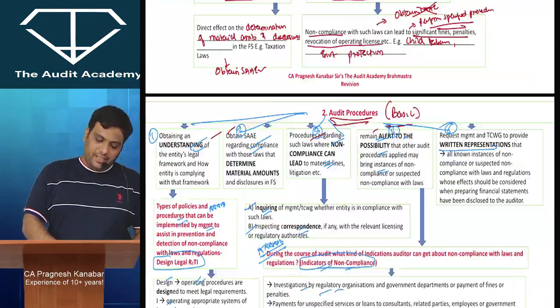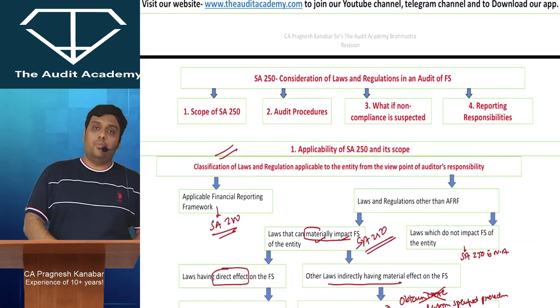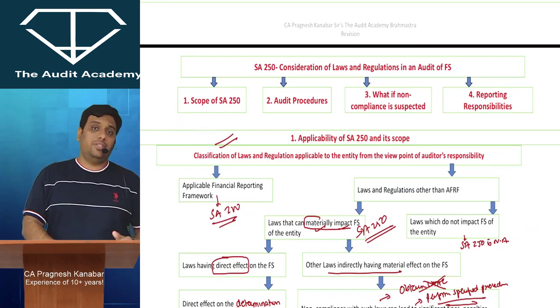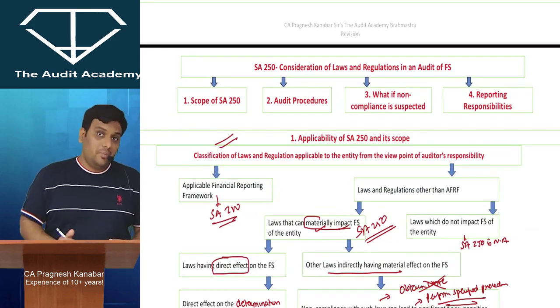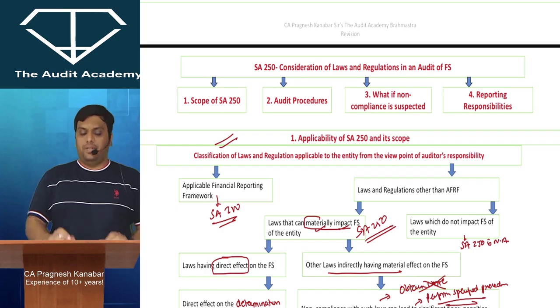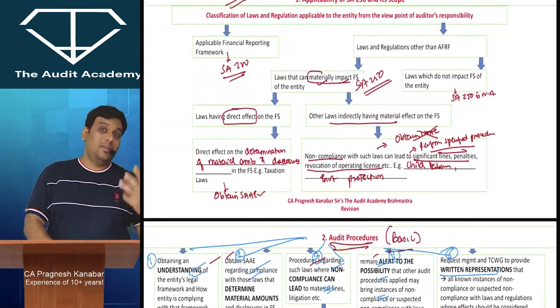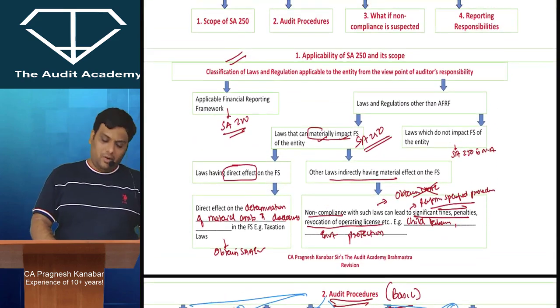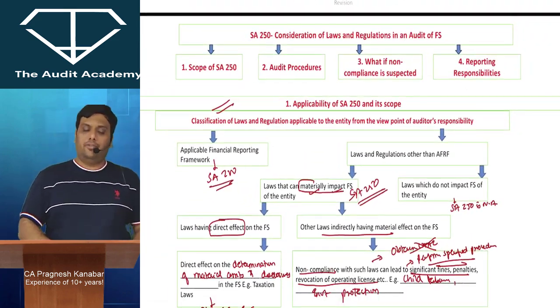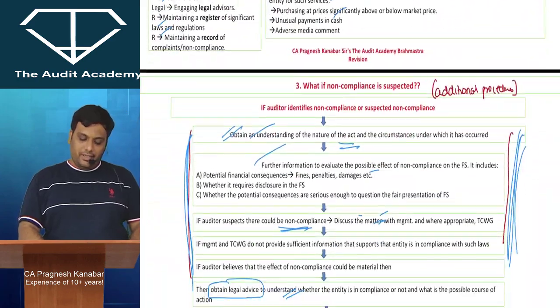It's a very interesting standard and there are clearly 4 points. First, the applicability. Second, the audit procedures, the basic procedures. Then, what if non-compliance is suspected? And the last one is reporting responsibilities. Please ensure that whenever there is a question of taxation laws or labor laws, you remember that there is a standard called SA 250, Consideration of Laws and Regulations in an Audit of Financial Statements.